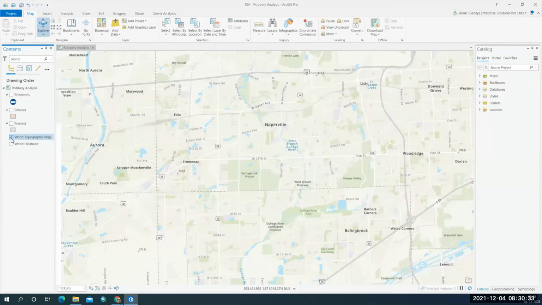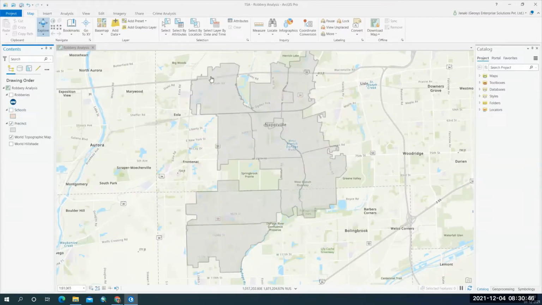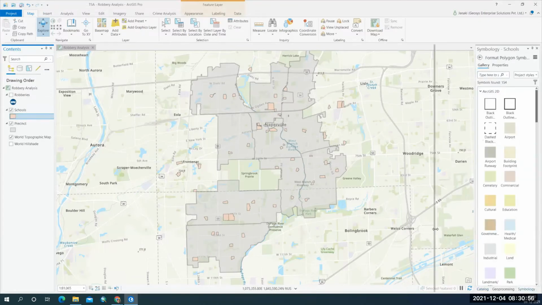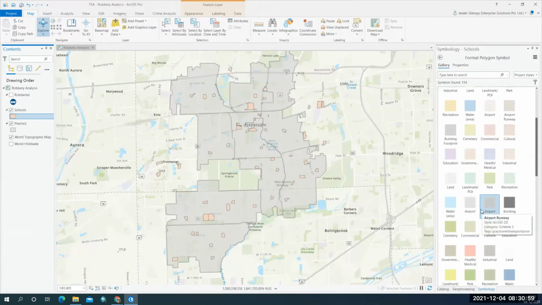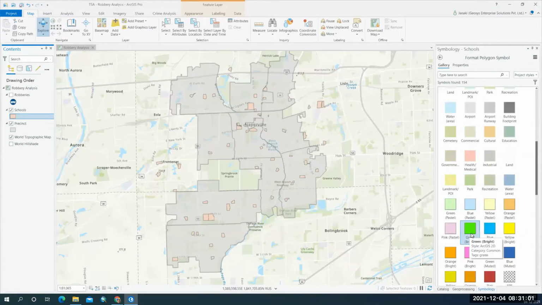So this is the World Topographic Map, which is the base map I have. My area of interest is this Naperville area. Here I have the boundaries. And in this, I have mapped the schools. Let me change it to a different color so that it is visible to everyone. So these are the schools you're seeing here, the yellow colored ones.